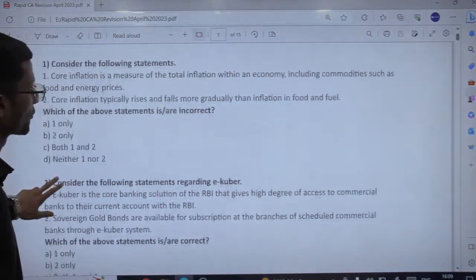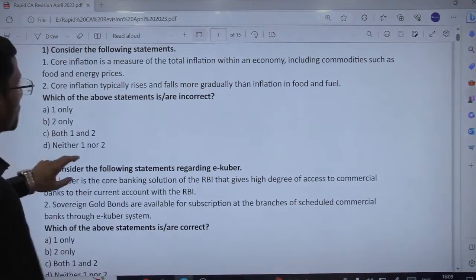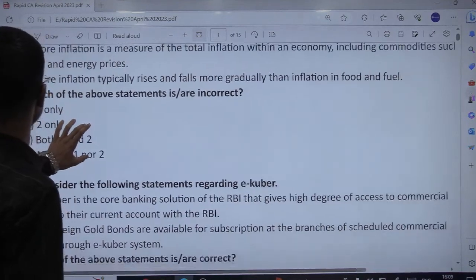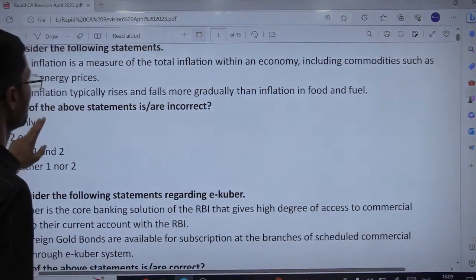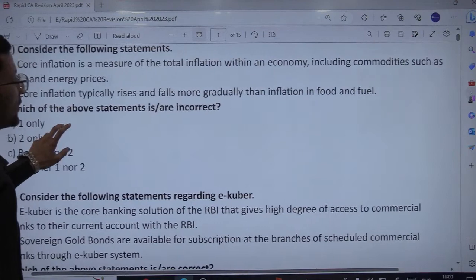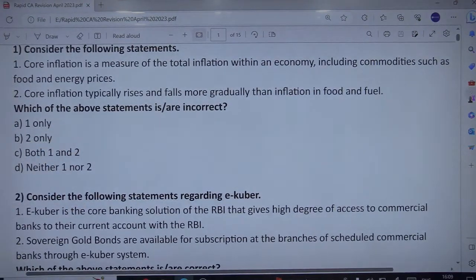We are already late, sorry for that. Okay, so let us start with the first question. Firstly, we will go section wise. Let us first discuss the economy related questions.